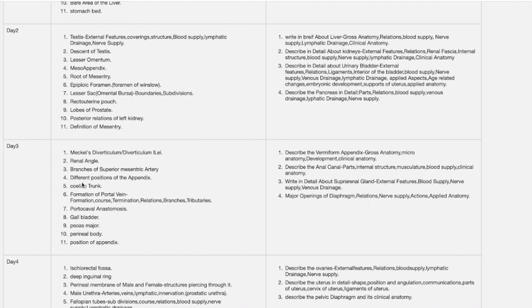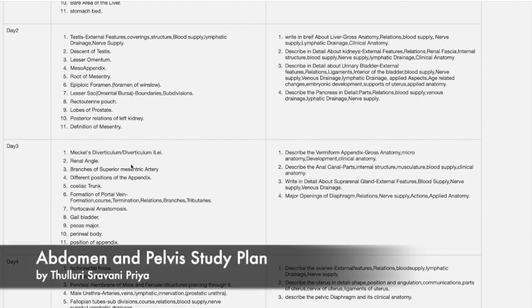Next we'll see the short answers. Meckel's diverticulum, renal angle and branches of superior mesenteric artery, which is the most important question. So many times it is asked in your question papers. Superior mesenteric artery and inferior mesenteric artery branches are most important. So don't leave this question.